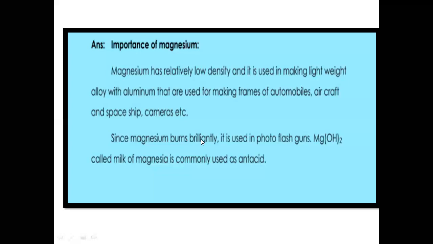Due to this property, it is used in photo flash guns. Magnesium hydroxide, which is called milk of magnesia, is commonly used as an antacid. To neutralize the acidity in the stomach, we use the suspension of magnesium hydroxide.